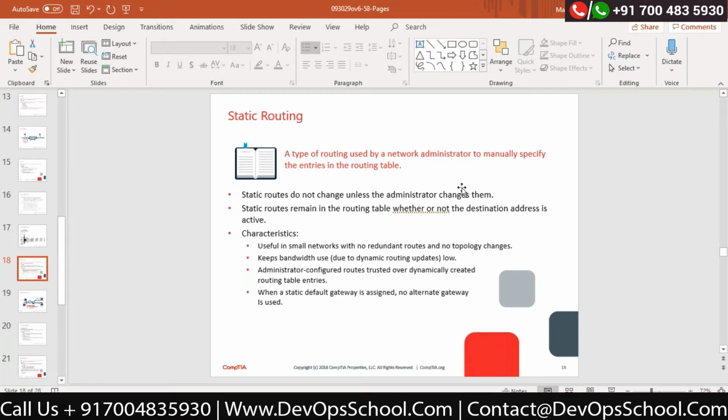Now remember, whether your destination is active or closed, because this is a manual entry which you have entered, the static route will be there. You have to delete it manually, but that entry won't be removed automatically. It's a complete manual process, correct? It is useful in a small network. I told you, if you have a small network, it is very useful, very fast, correct?